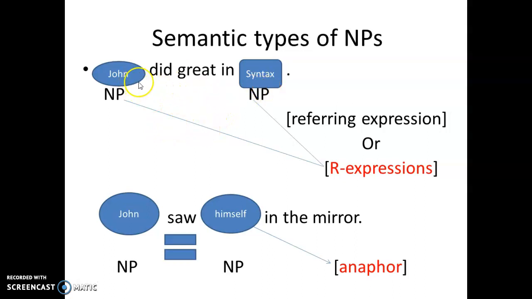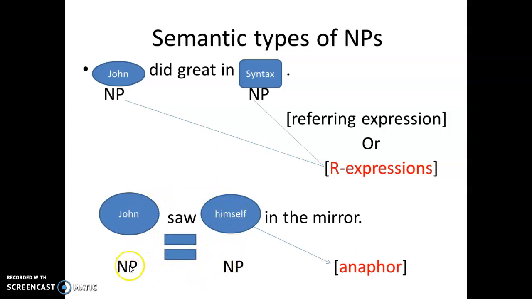These two noun phrases are not connected, which is the opposite of the second sentence here. If you look at this sentence, "John saw himself in the mirror," we have the first noun phrase John and the second noun phrase in the sentence, himself. Himself cannot stand by itself. It has to have another word in the sentence to get its meaning from.